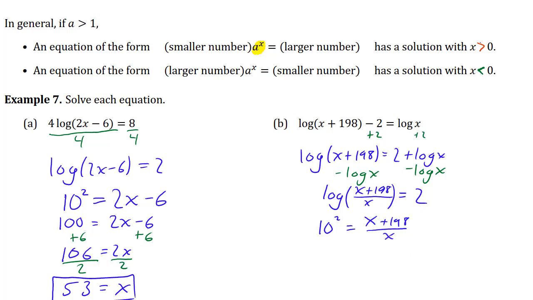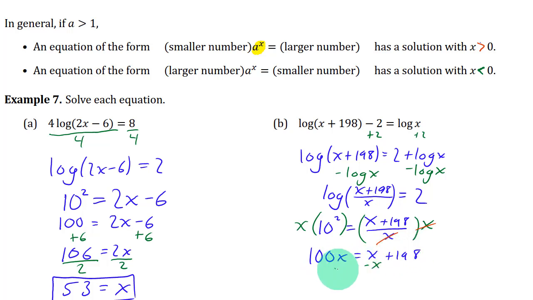And then to solve this, well, 10 squared is 100. So I'm just going to rewrite that as 100. But you could also multiply both sides by x to cancel that out. So that will leave you with 100 times x equals x plus 198.